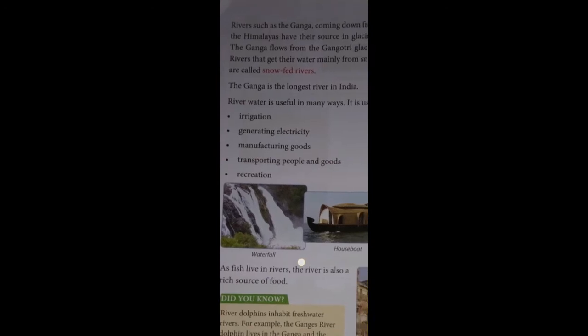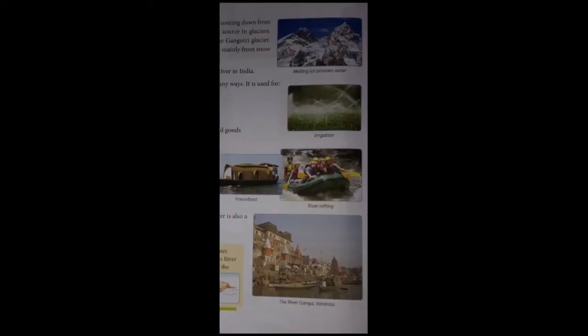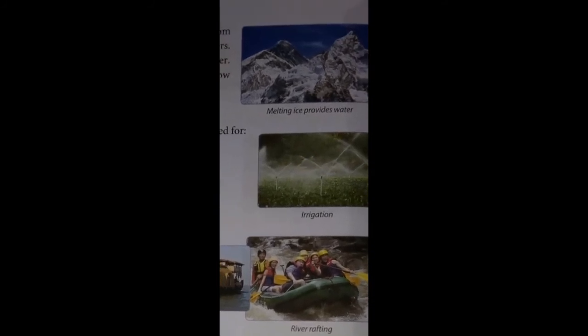Rivers such as Ganga coming down from the Himalayas have their source in glaciers. The Ganga flows from the Gangotri glaciers. Rivers that get their water mainly from snow are called snow-fed rivers. So students, look at this picture. This is the picture of melting ice. This is the picture of the Himalayas.